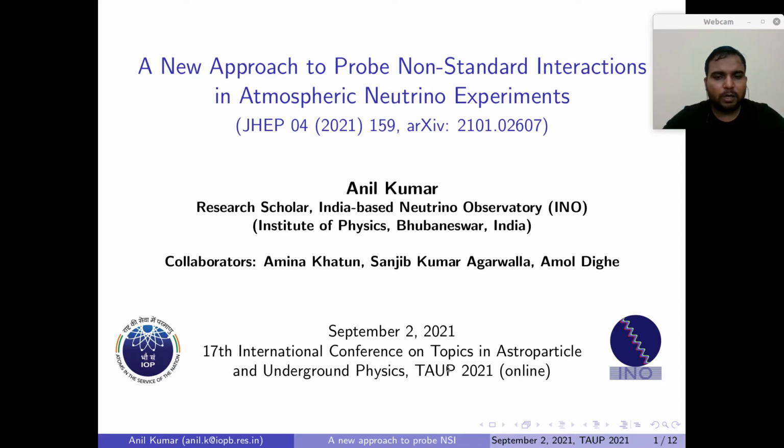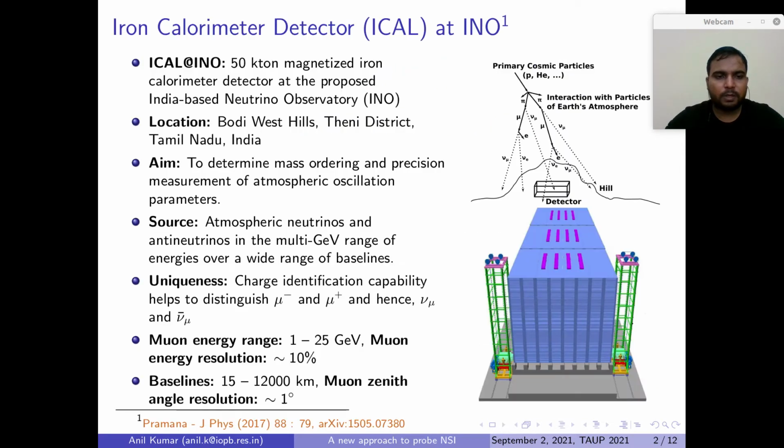I am Anil Kumar, a final year graduate student at India-based Neutrino Observatory, INO. I am going to talk about this work on a new approach to probe non-standard interactions in atmospheric neutrino experiment, which has been published in JHEP. My collaborators are Dr. Amina Khatun, Professor Sanjeev Kumar Agarwala, and Professor Amol Dighe.